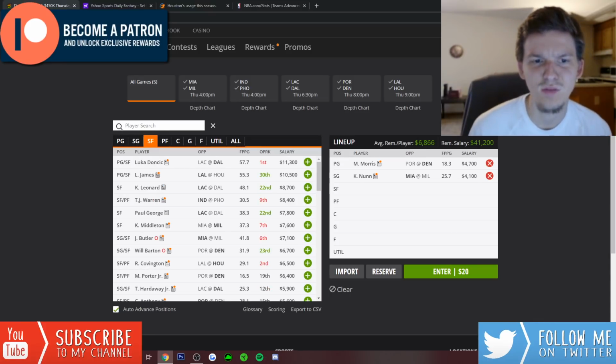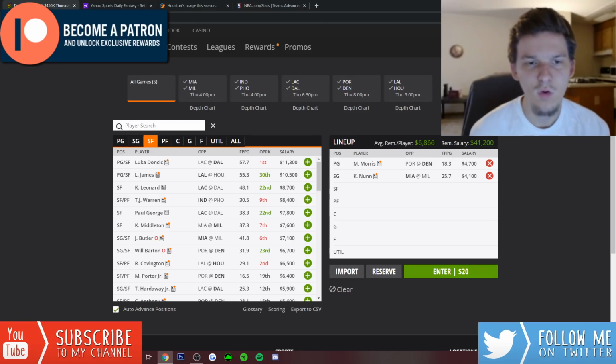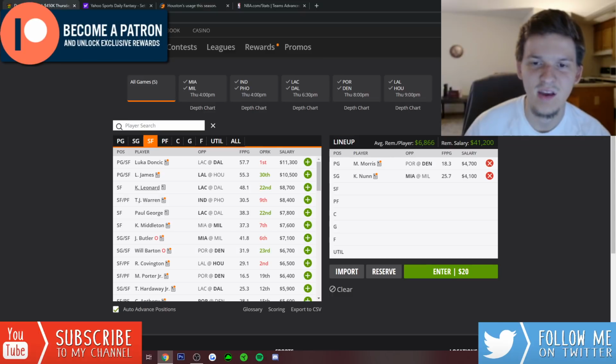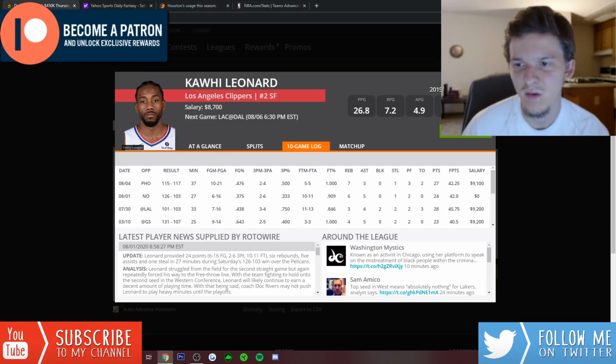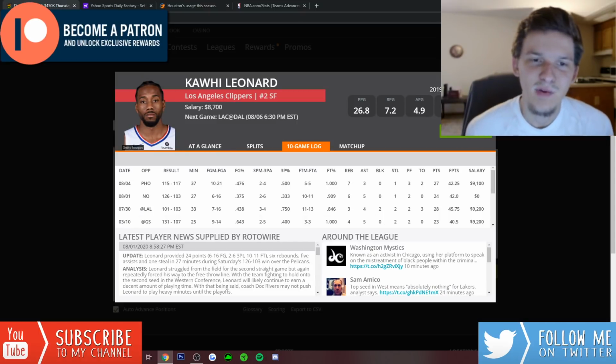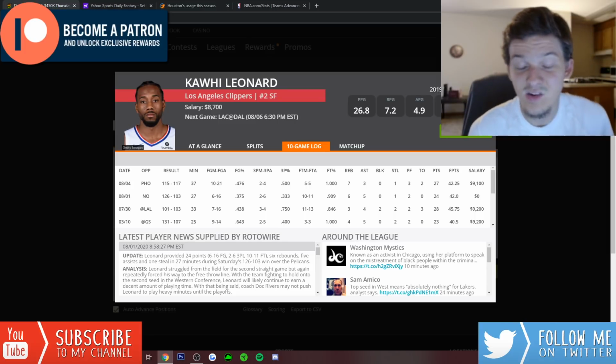But let's go ahead and move on to small forward now. At small forward, looking at guys we haven't talked about, Kawhi Leonard, 8,700. That price tag is really starting to come down. He is really affordable on DK. But still, he hasn't shown the upside yet.